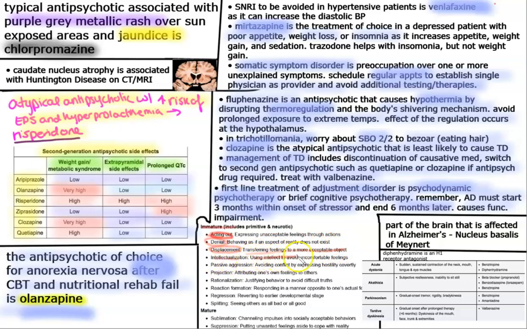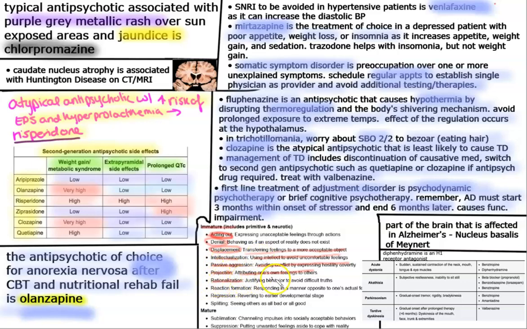Intellectualization, using intellect to avoid uncomfortable feelings. I think a lot of doctors tend to do that. Passive aggression, this is pretty self-explanatory. Avoiding conflict by expressing hostility covertly. Projection, attributing one's feelings to others. So, for example, people in a romantic relationship, maybe one person thinks that the other person is cheating because that person is attracted to other people.